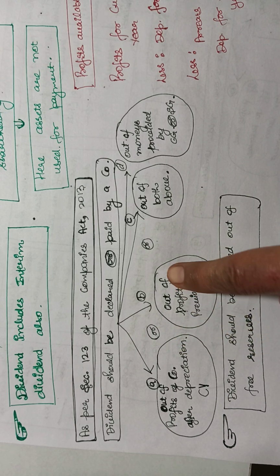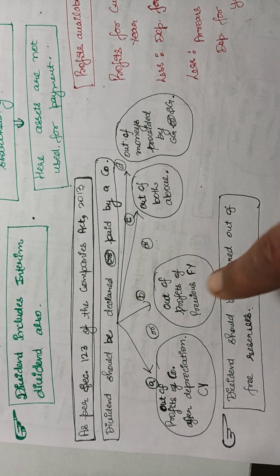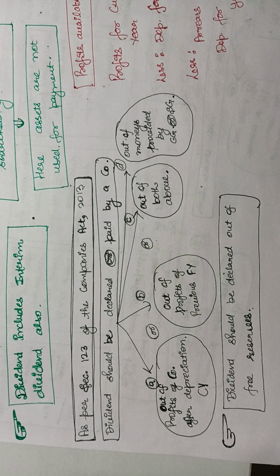Or out of the profits of previous financial years, which you may have saved in the form of free reserves, then you can declare the dividend out of those free reserves also. Or out of both of the above, you can declare the dividend.